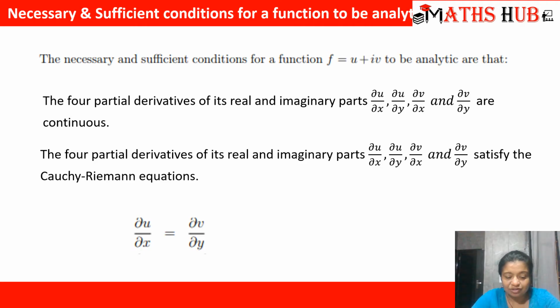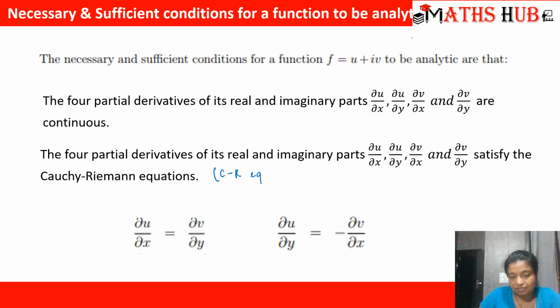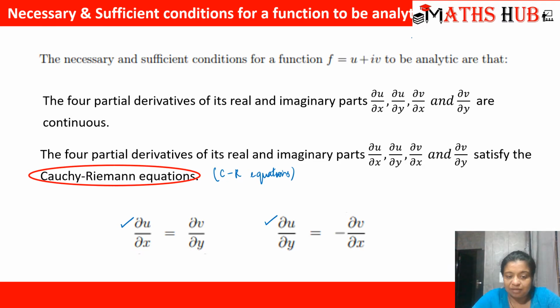There are two relations. The first relation is ∂u/∂x is equal to ∂v/∂y. And the second is ∂u/∂y is equal to minus ∂v/∂x. Sometimes these equations are also known as CR equations in short, where C stands for Cauchy and R stands for Riemann. So these are the two relationships that u and v must satisfy. The Cauchy-Riemann equations are very important, and many questions are based on them.